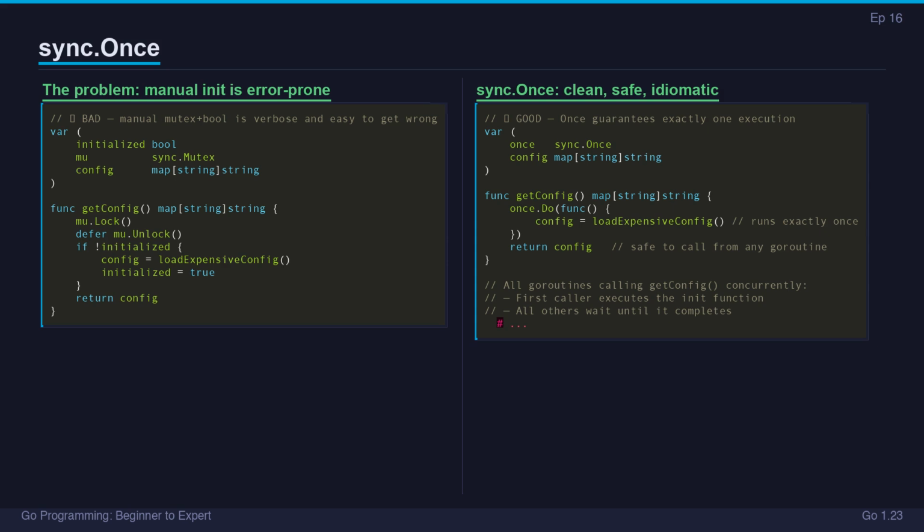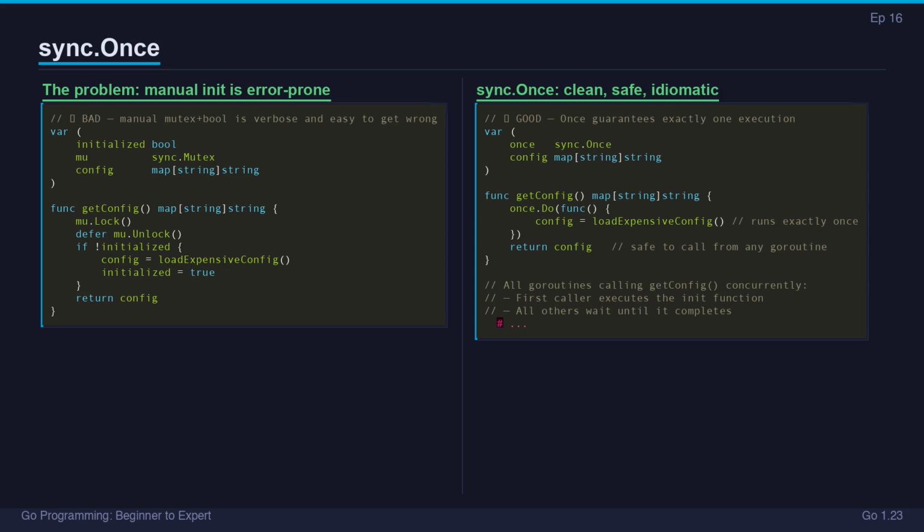sync.Once solves one specific problem: running an initialization function exactly once, even when multiple goroutines trigger it simultaneously. The naive approach, a Boolean flag plus a mutex, works but is verbose. You need the mutex, the Boolean, the lock, the check, the init, the set, the unlock. Get any step wrong and you either initialize twice or deadlock.